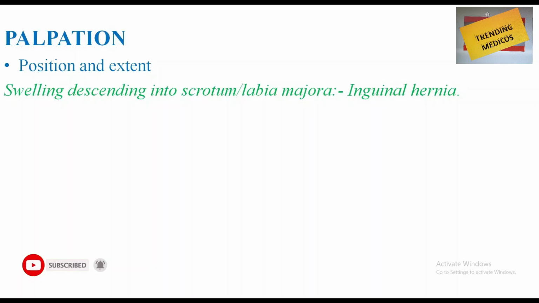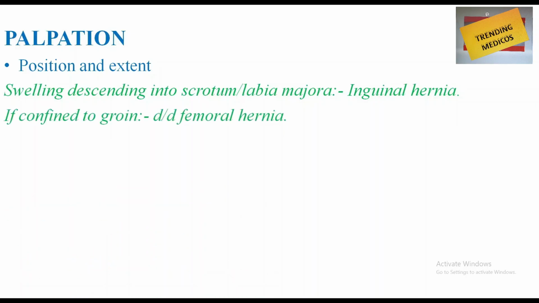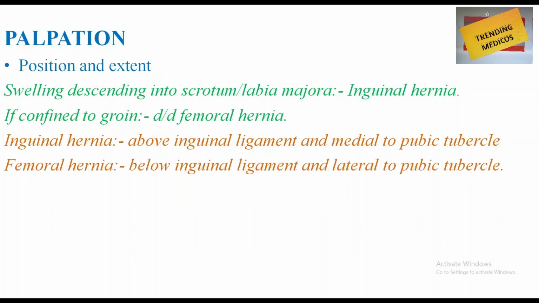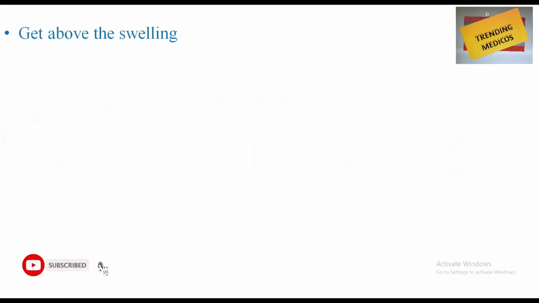Swelling descending into the scrotum or labia majora is inguinal hernia. If confined to the groin, the differential diagnosis can be femoral hernia. Inguinal hernia is above the inguinal ligament and medial to the pubic tubercle, but the femoral hernia is below the inguinal ligament and lateral to the pubic tubercle.